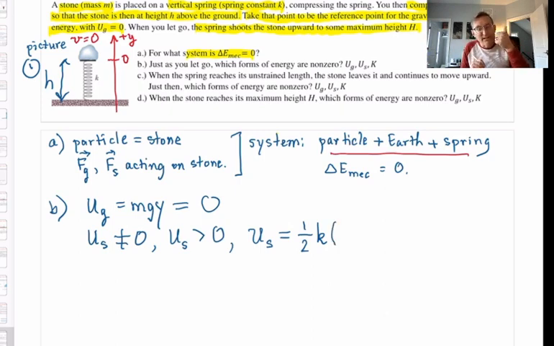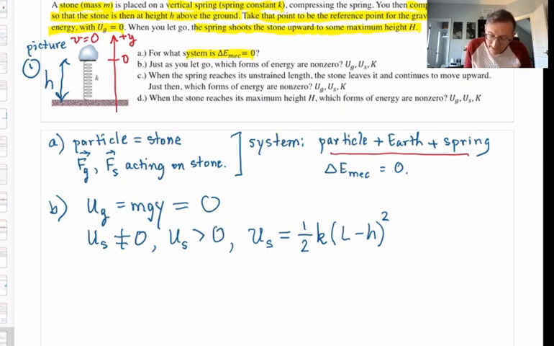If its natural length is L and its new length is H, the amount of compression is L minus H, and that quantity would get squared. That's the formula for calculating U elastic in this case if I asked you for an actual number. All I needed to know now is there is elastic potential energy. It's not zero.